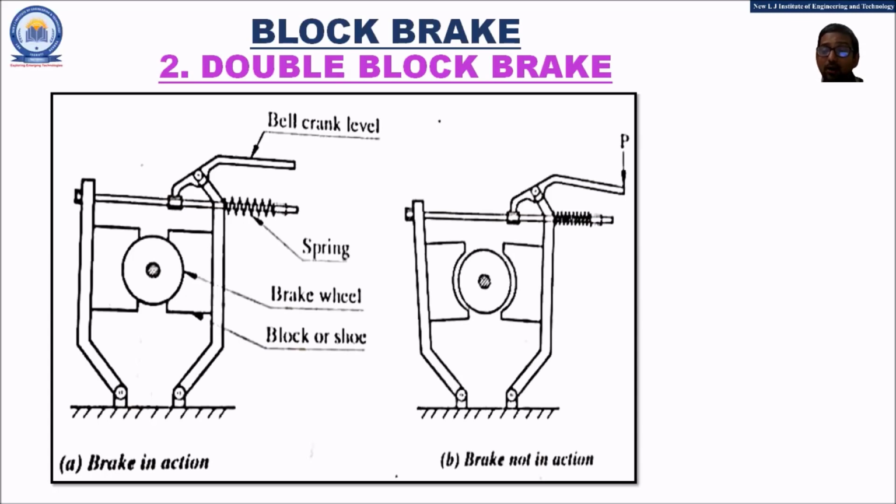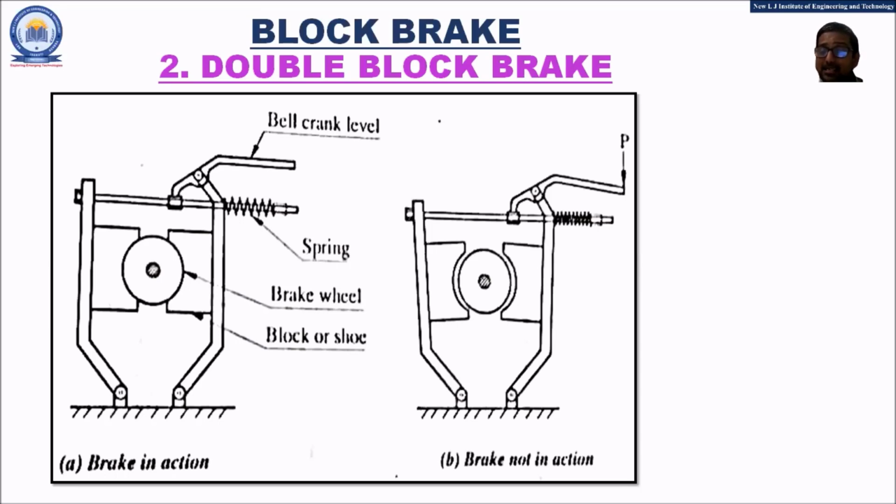Because of this outward movement of the shoes, the brake wheel is free to rotate. Generally in elevator cranes, the force P is applied by means of a solenoid or some mechanical components.